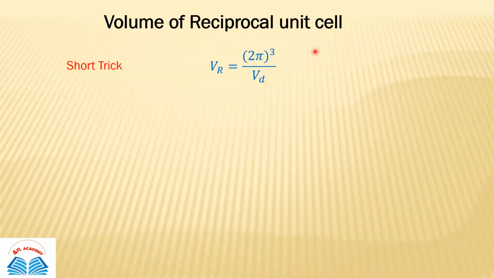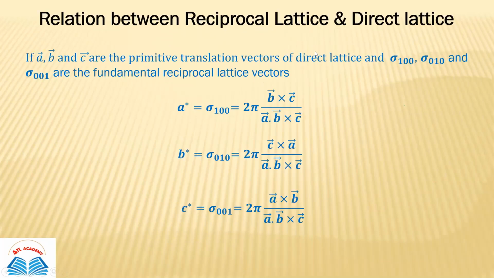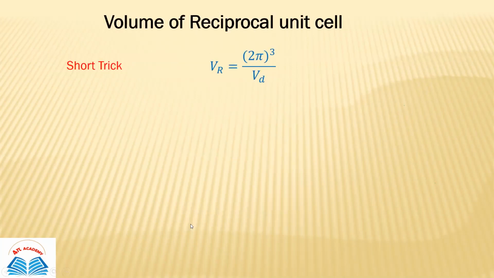Either you can convert these vectors A, B, and C like this into vector A star, vector B star, and vector C star. And after that, you can find the volume. But this is a very lengthy process. So the short trick is,